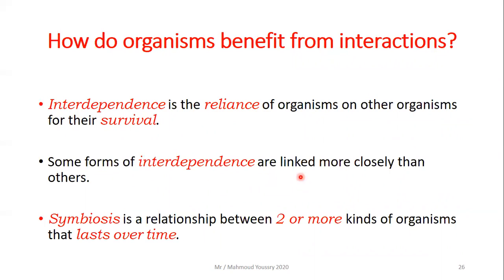Some forms of interdependence are linked more closely than others, like symbiosis. Symbiosis is a relationship between two or more kinds of organisms that lasts over time.